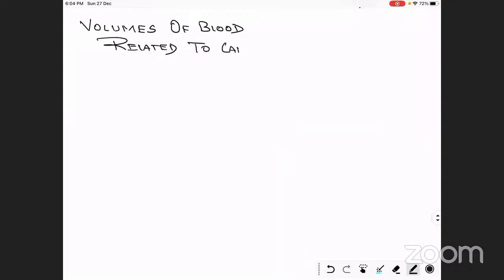So the last important thing we are going to discuss is the volumes of blood related to the cardiac cycle.